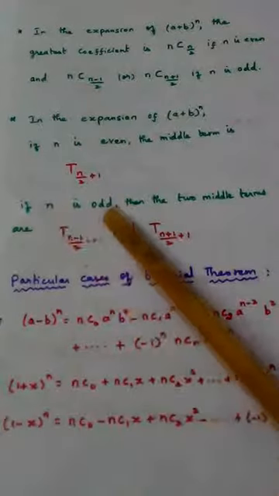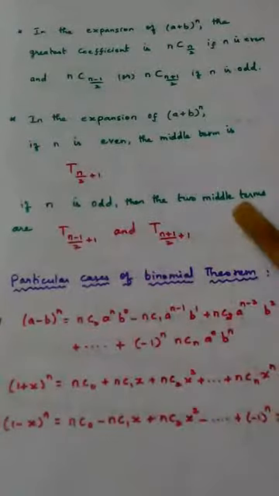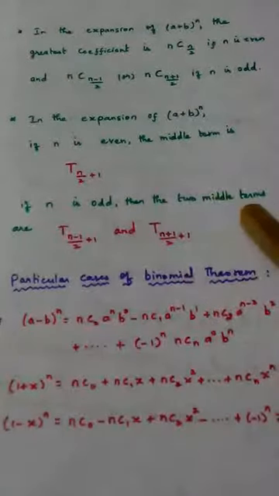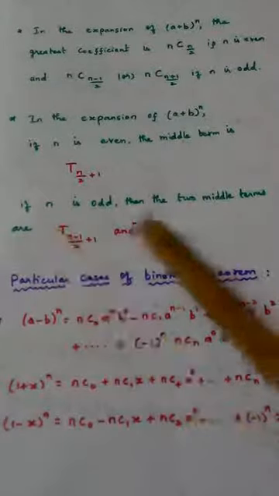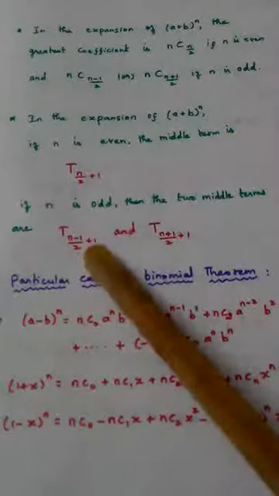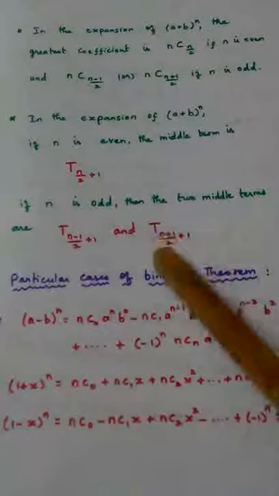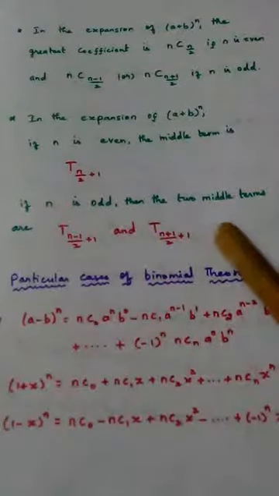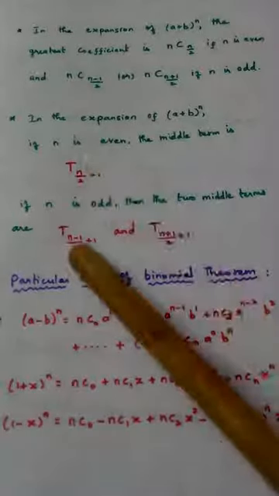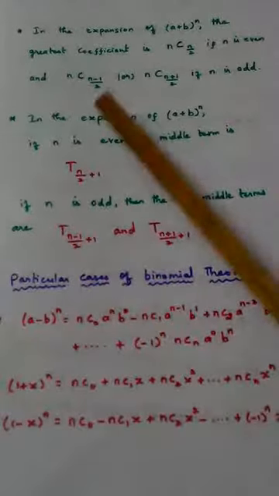If suppose the n value is odd, then the middle term will not be a single term, it will be two terms. Those two terms can be calculated using this. One is T((n - 1)/2 + 1) and the other middle term is T((n + 1)/2 + 1). So immediately you should learn all these things. These two are to find middle terms in the binomial expansion. If n is even, you can take this as the middle term. If n is an odd number, these two are the middle terms.